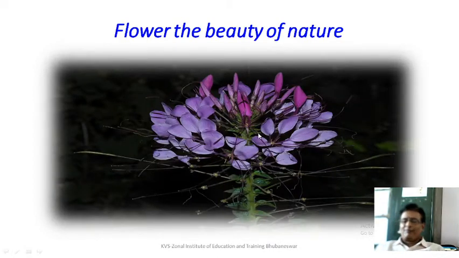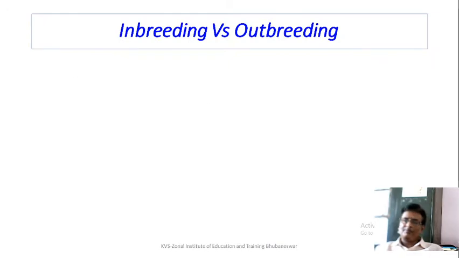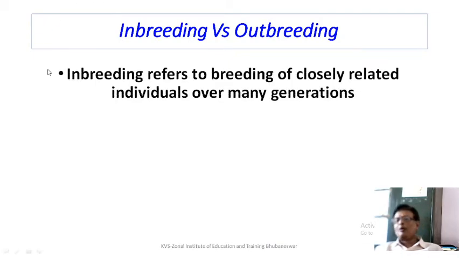See, this is a flower. It looks so beautiful. We know that the flower is the reproductive part. Androecium and gynoecium both are present, so there can be transfer of pollen grain between them. But does it always happen? Or does the plant actually desire it? Can they prevent it? In case self-pollination takes place, then what will happen? There are a lot of questions. Let us solve them. Let us first talk about the basic difference between inbreeding and outbreeding.